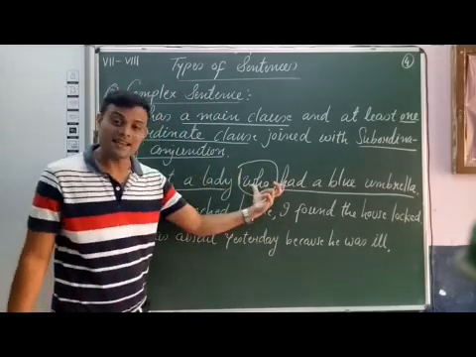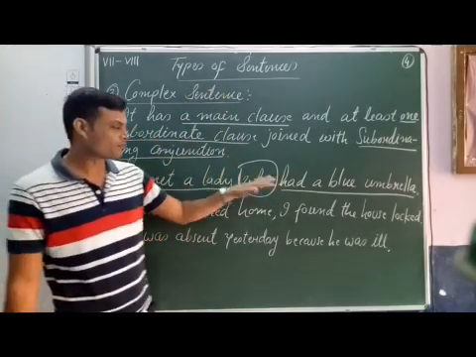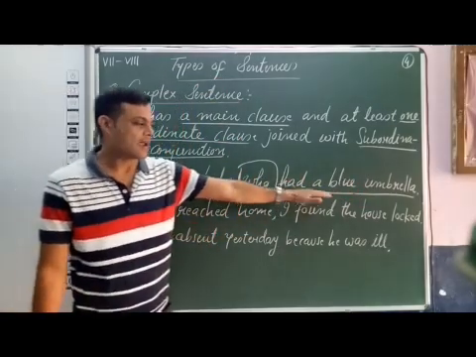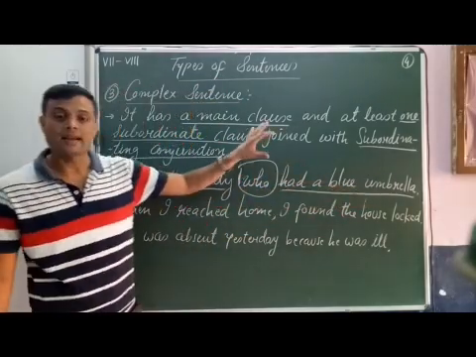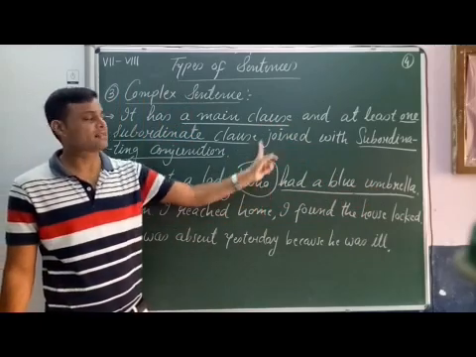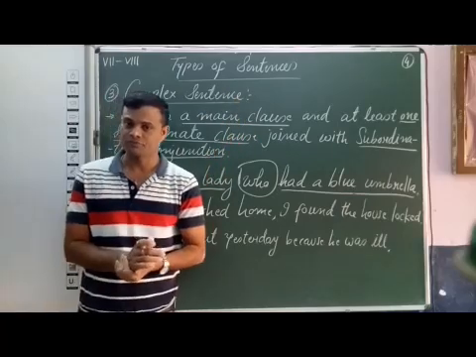So this sentence is a complex sentence. I met a lady, main clause; had a blue umbrella, subordinate clause; and both the clauses are joined with conjunction who, and it is a subordinating conjunction, so it is a complex sentence.